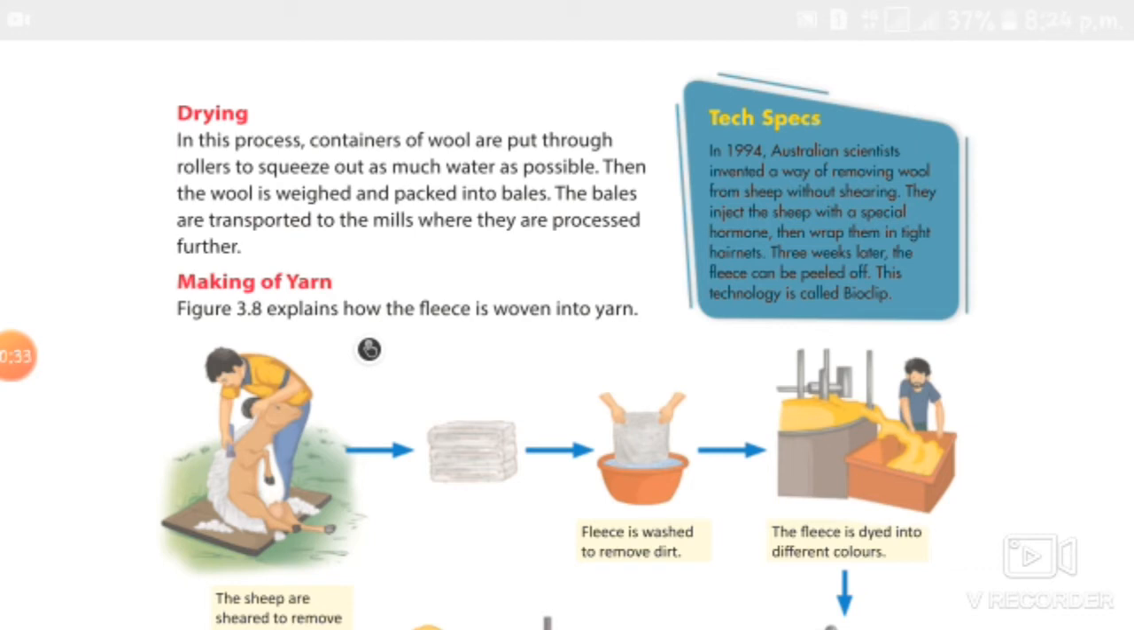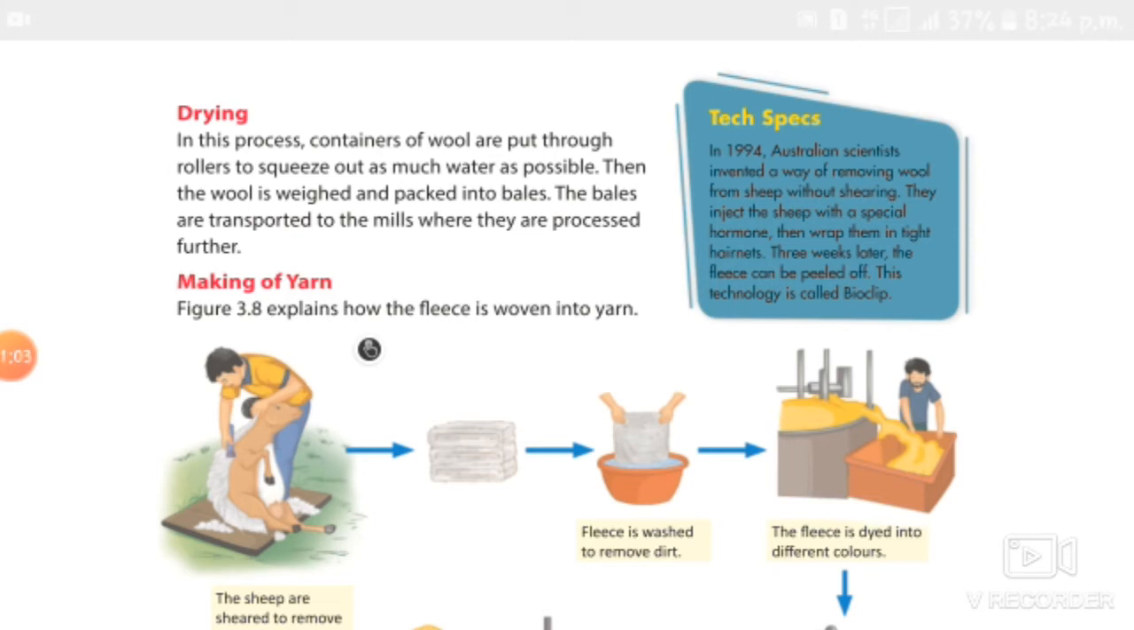Then the next process is making of yarn. Making of yarn means the first process shearing, then scouring, after that grading or sorting, third process, and the fourth process dyeing, then the fifth process drying. Then this wool will be sent to the carding machines.